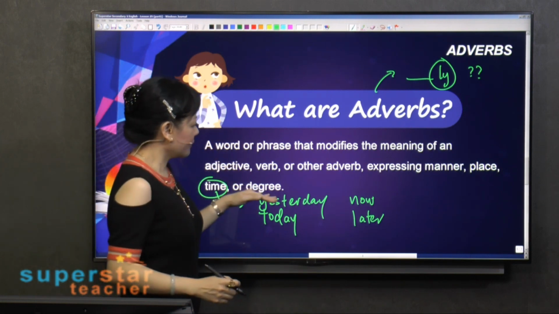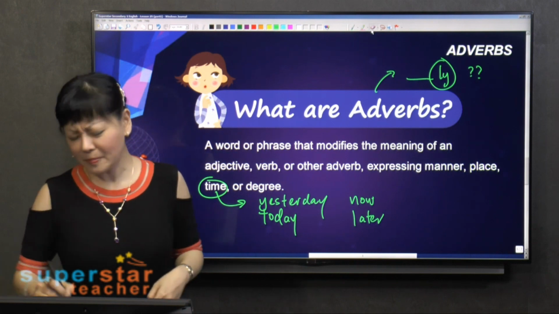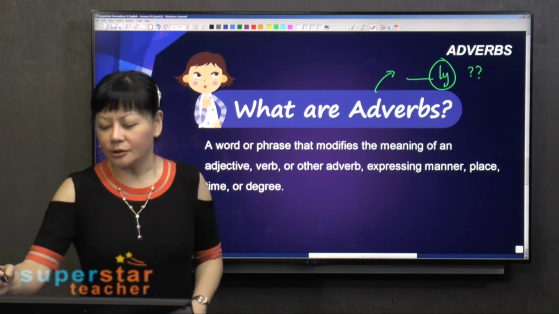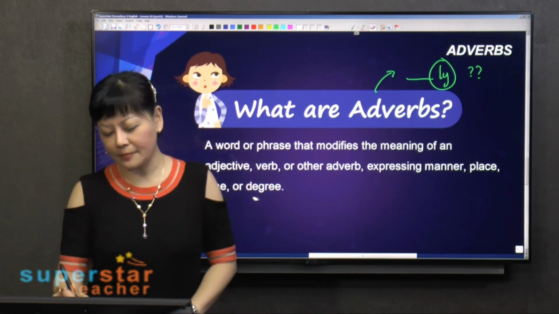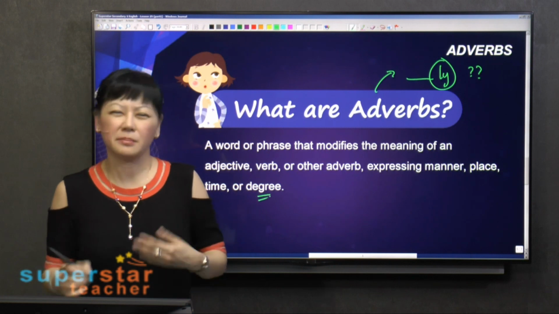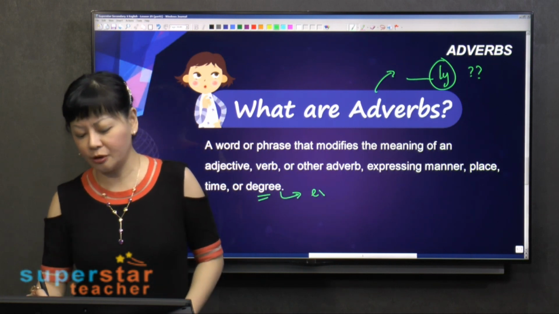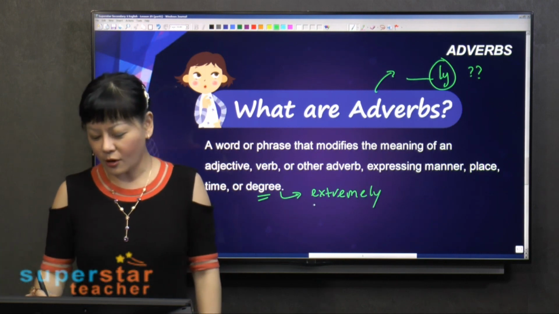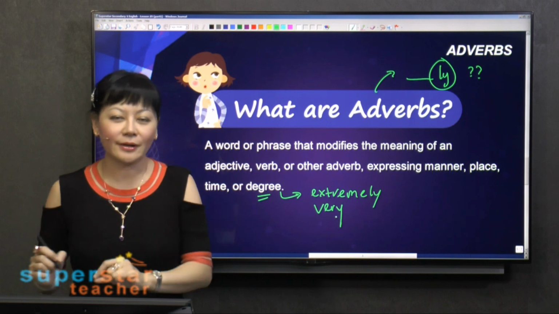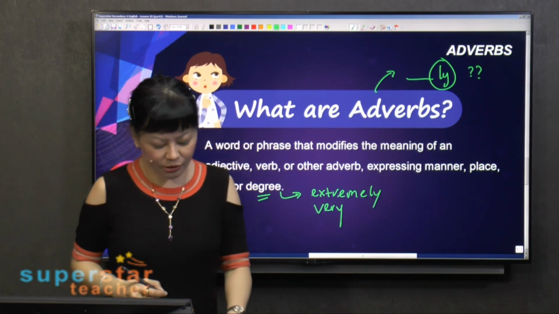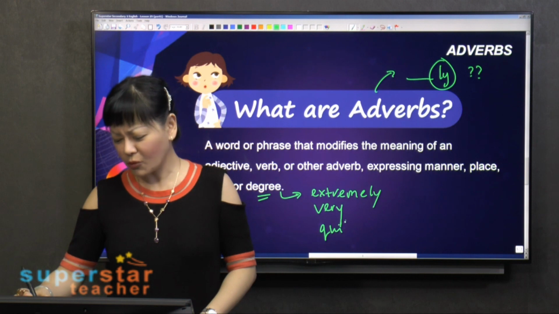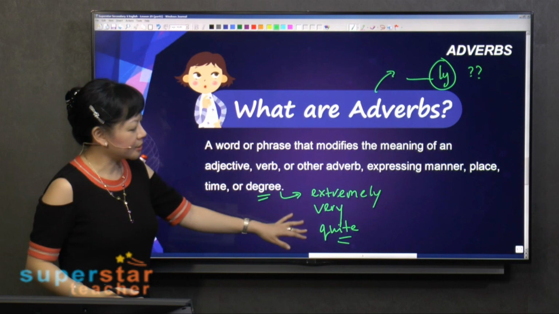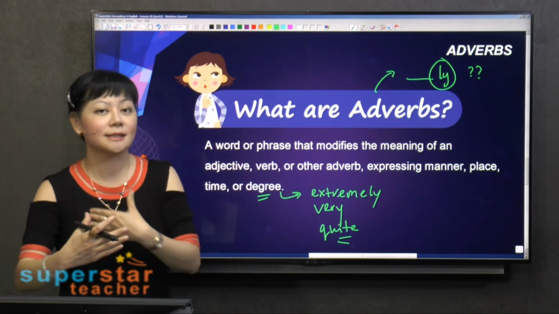And of course adverbs of degree. What do we mean by the word degree? Degree means more or less, right? So when we talk about adverbs of degree, we are talking about words that express the intensity of something, such as extremely: it's an extremely hot day today. Or very: they work very hard for this project. Or quite: I'm quite late today. I almost missed the bus. These are all adverbs of degree because they indicate the intensity of something.